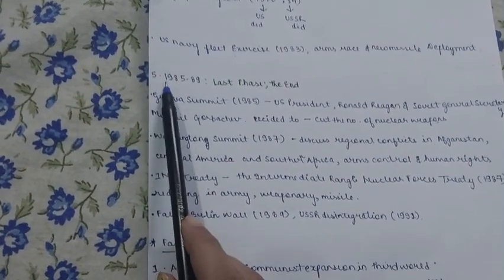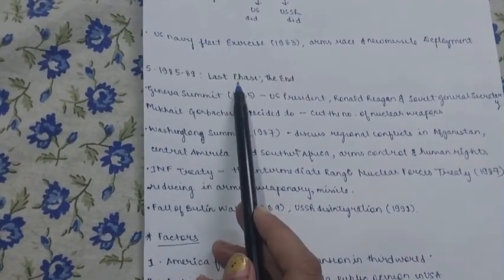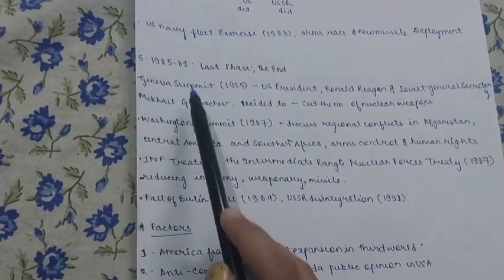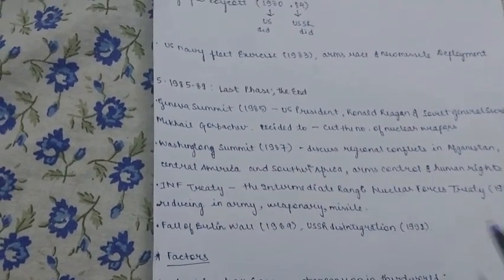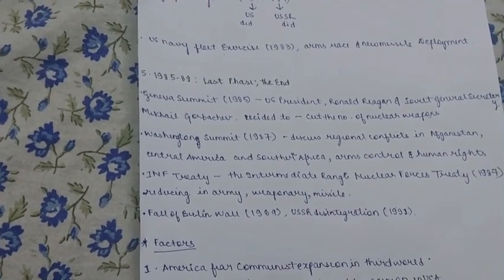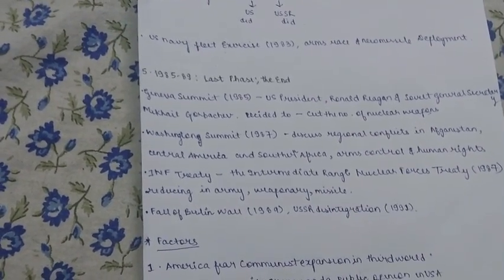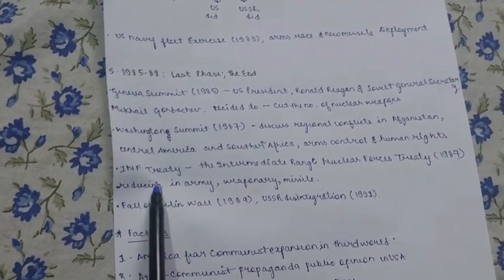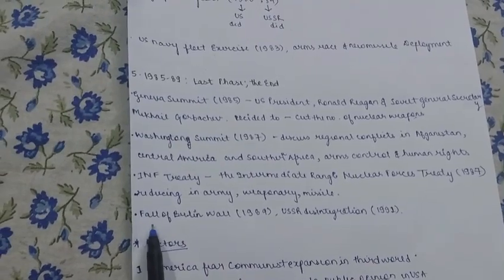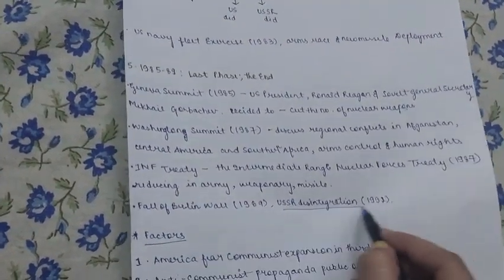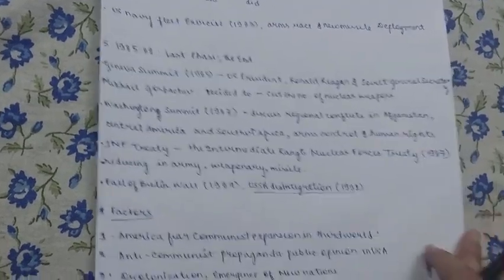The last phase happens to be 1985 to 89. This was the last phase, the end. It happened with the Geneva Summit and the Washington Summit. These two summits were only about reducing armaments, nuclear weapons, and the realization of international peace and security. The importance of it is really high. Treaties were signed again for the same purpose, and the fall of the Berlin Wall and the USSR's disintegration, which is the final thing that happened in the Cold War.